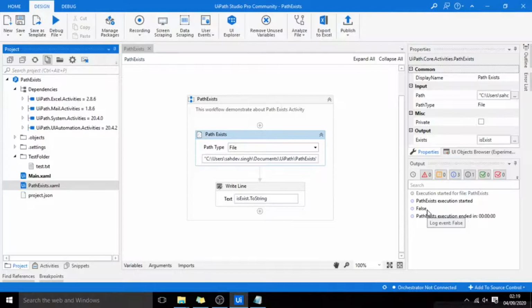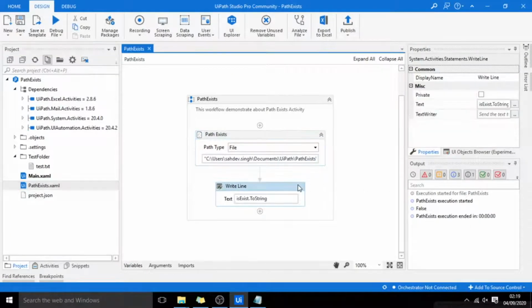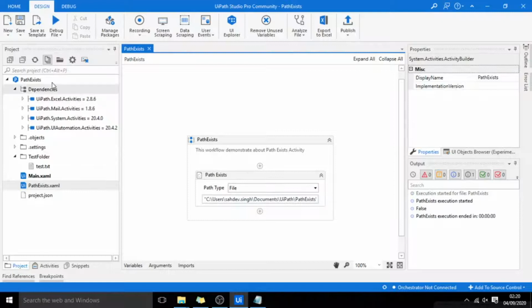We can use it in another way. I'll use one If statement.